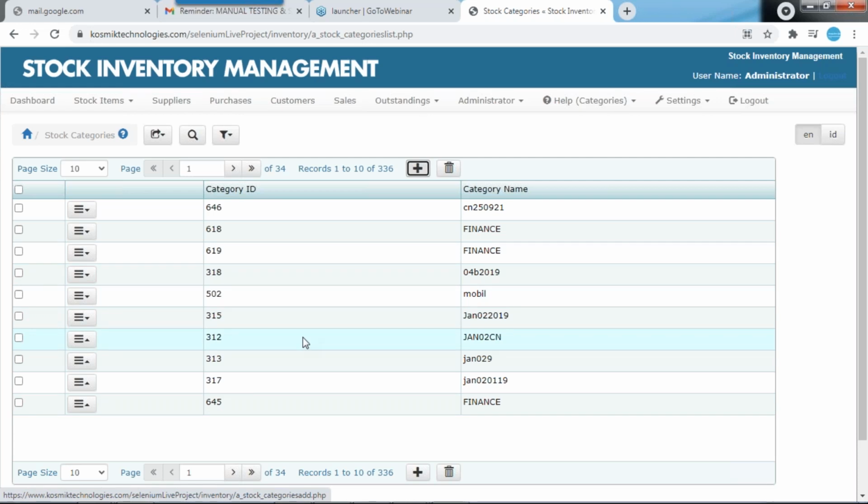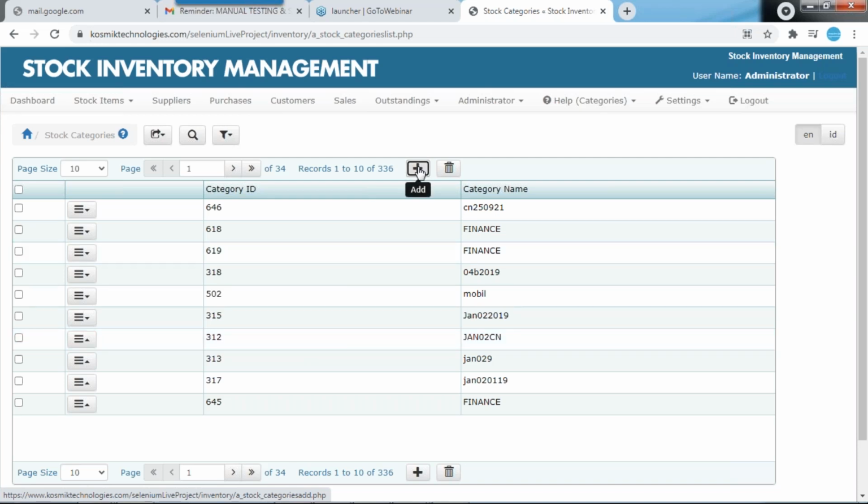Total records, how many are there? Can anyone tell me how many records will be there? Are you able to see my screen, right? How many records will be there in this grid? Anyone? 336. Yeah, 336, right?